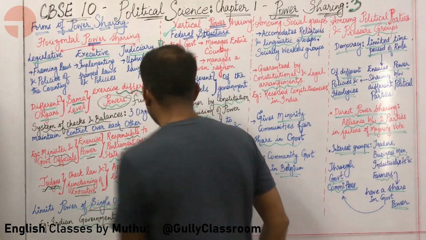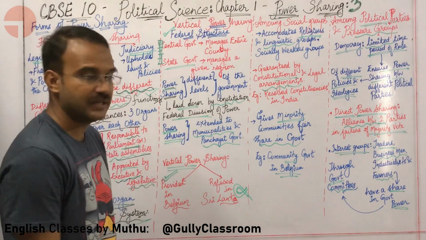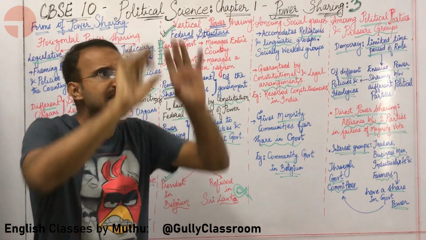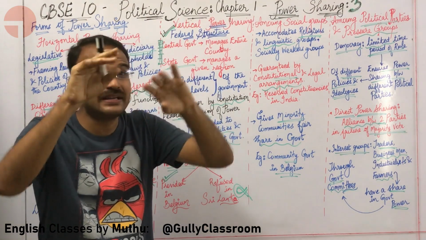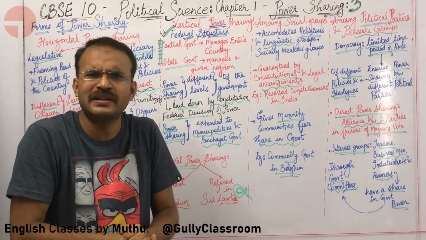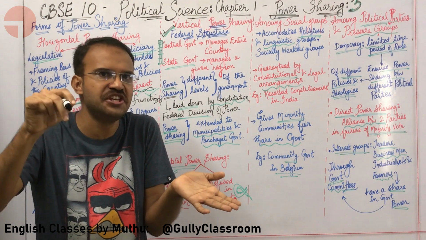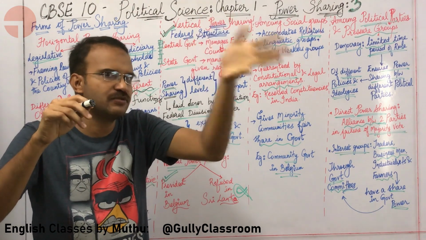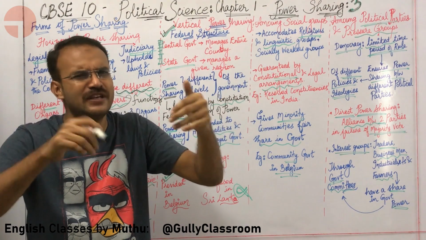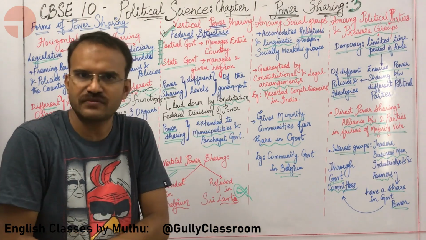Sir, what about vertical power sharing? Okay, vertical power sharing means we have a federal structure. What is a federal structure? There is a central government. The central government is responsible for the functioning of the entire country. The central government can also be called the general government, G-E-N-E-R-A-L. But let us use central government as we are used to the term. So the central government is responsible for the total functioning of the country.